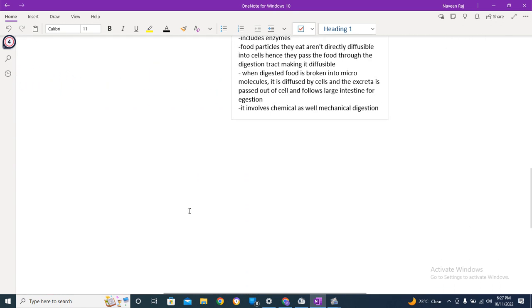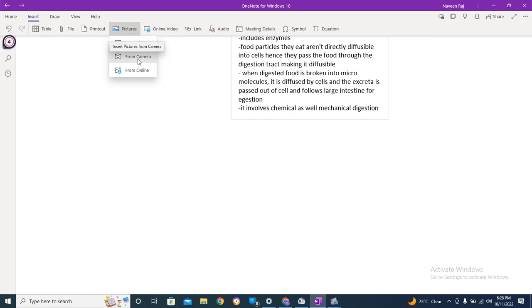Here we have chemical as well as mechanical. We have churning and peristalsis, which come under the mechanical, and we have enzymes, chemicals, and acids, like HCl in our stomach, which come under the chemical digestion.